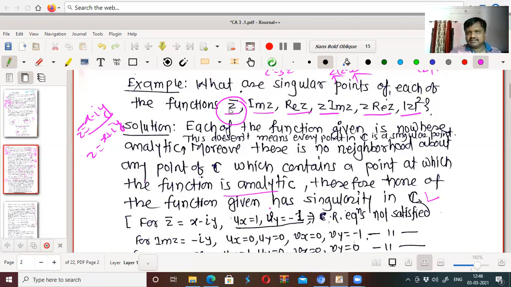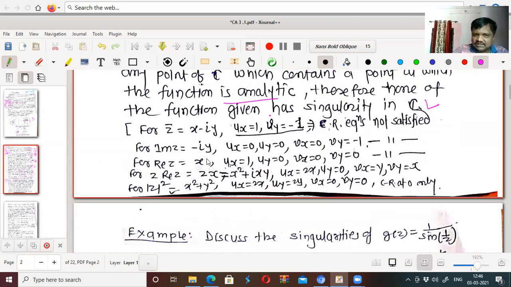It is nowhere analytic, but still we cannot find the point at which it is singular, and therefore this function has no singular points. Imaginary part of z is minus iy, and therefore ux, uy, vx, vy are like this. CR equations are not satisfied, hence nowhere analytic. But we can't find the point at which the function is not analytic. So all these things are there.